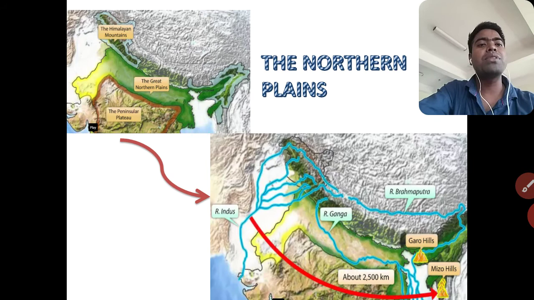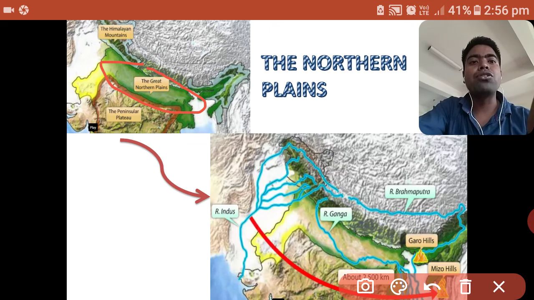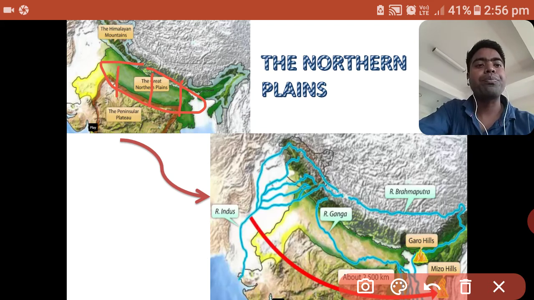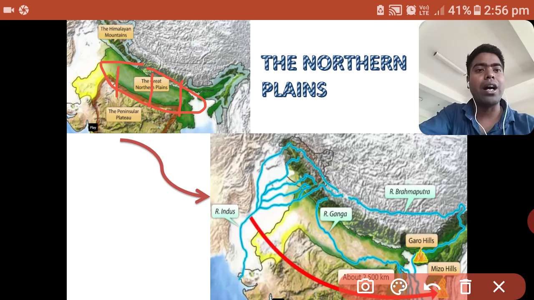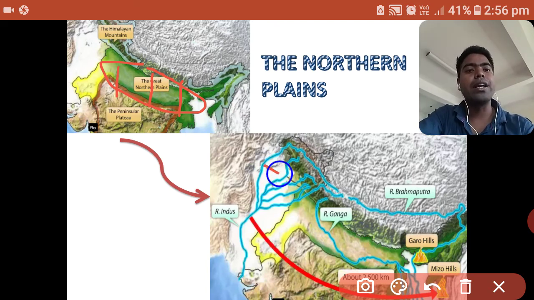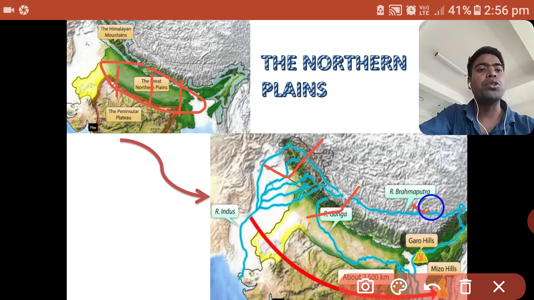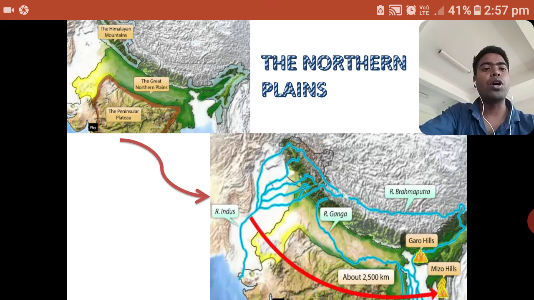In this picture, you can see that this whole area between the Himalayan mountains and the peninsular plateau is the plain area of our country. First the Indus, second the Ganga and third the Brahmaputra, and in the region of these three main rivers and their tributaries, these plains are formed.